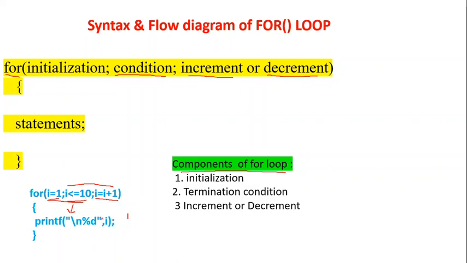After printing 10, it will move to the I value. Now I value is 11. 11 means condition false. It will come outside of the loop.